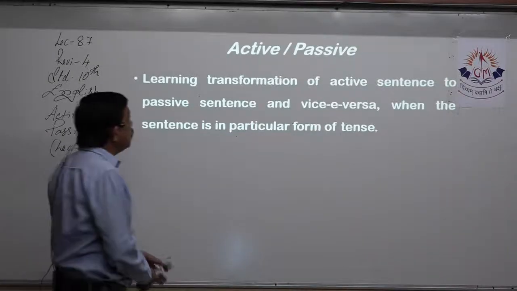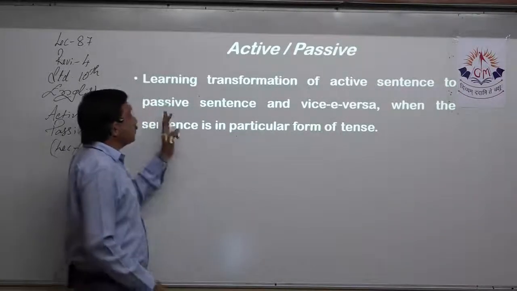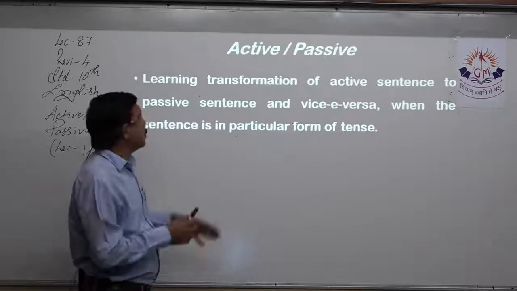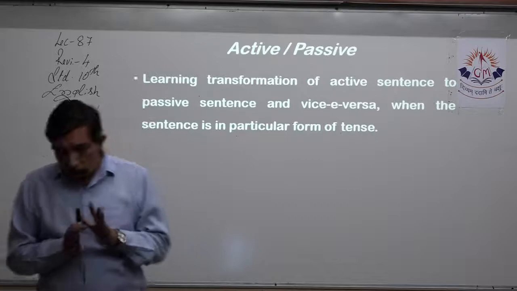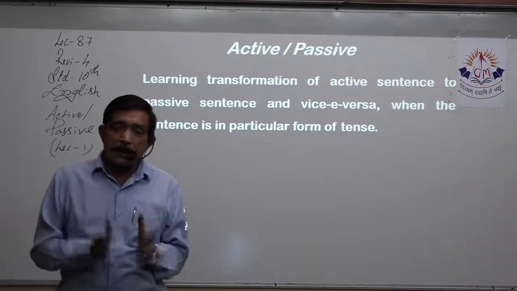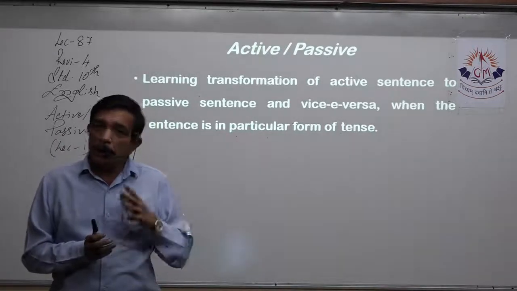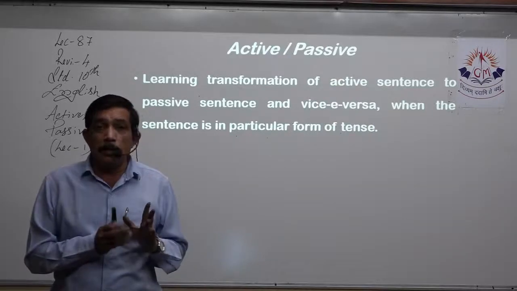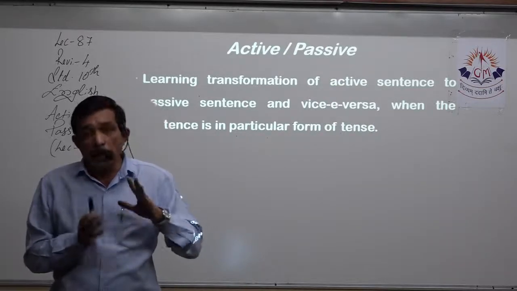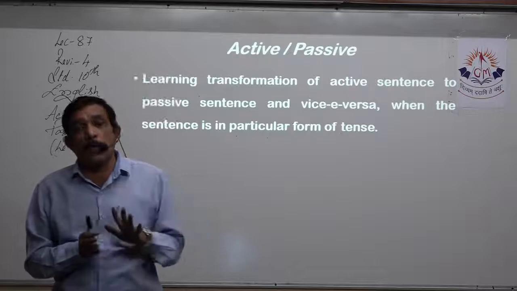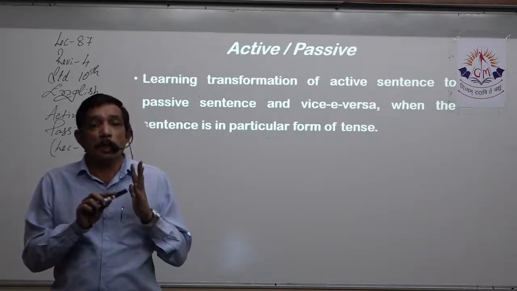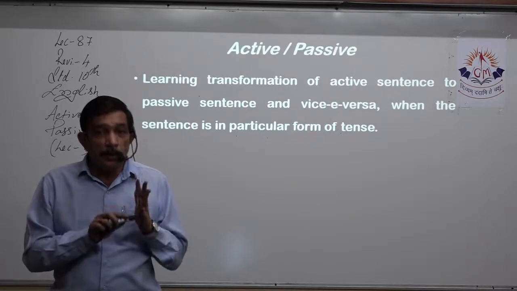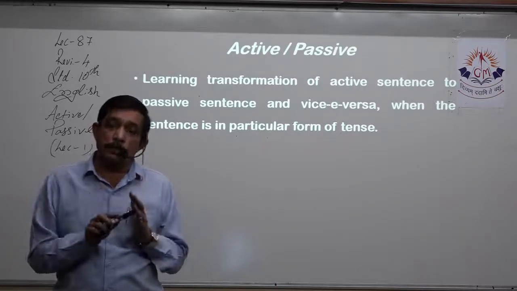Now, learning transformation of active sentences to passive sentences and vice versa when the sentence is in a particular form of tense. Now, tenses are there. How many tenses are there? 3. Every tense has 4 types. Yes, that is simple, continuous, perfect, and perfect continuous.